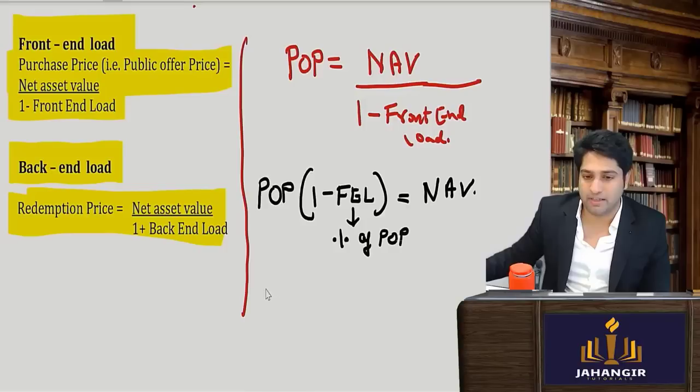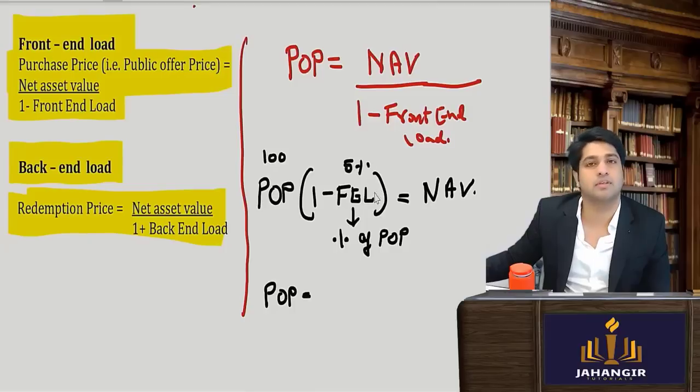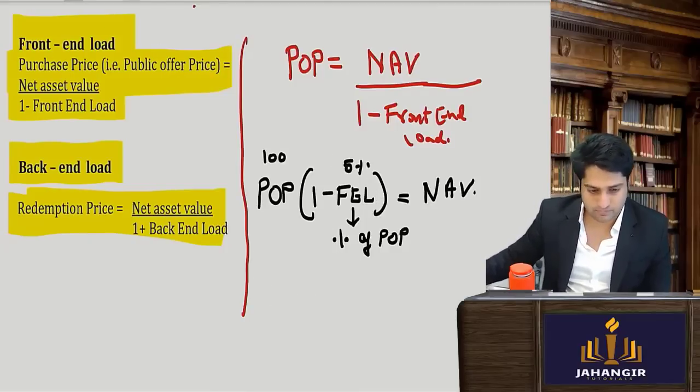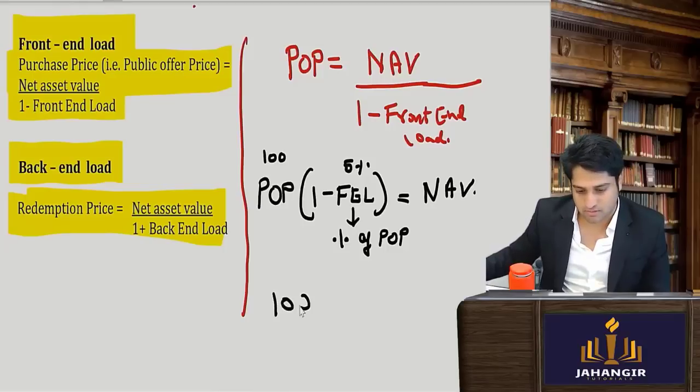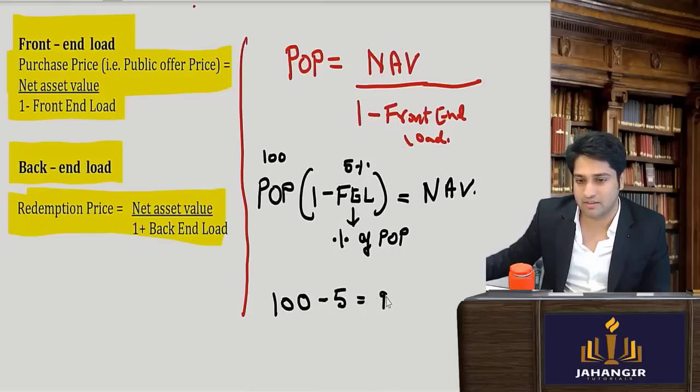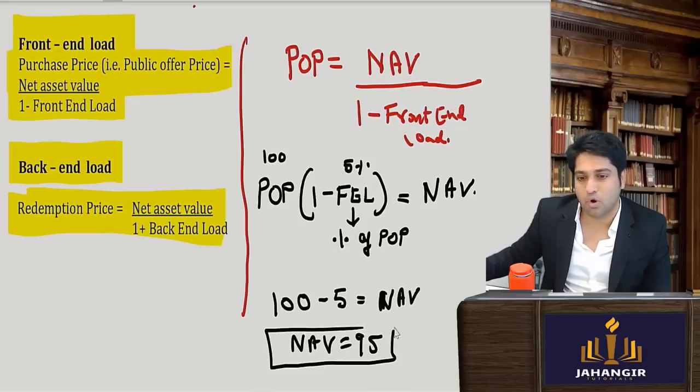So you have this public offer price, and minus its load. Let's say it is 100 rupees and the front end load is 5%. So here you will have 100, and then 100 minus 5%, so you'll have minus 5 rupees, which is equal to your NAV. So NAV will be 95. Now what did this signify?